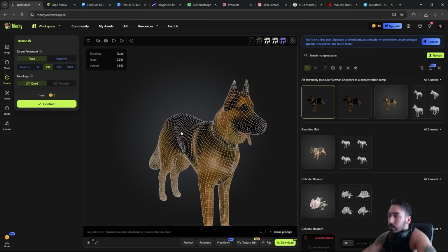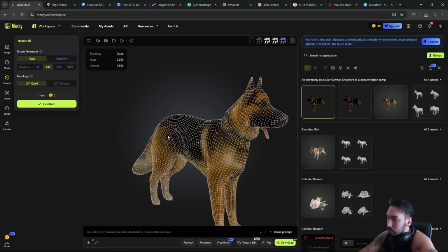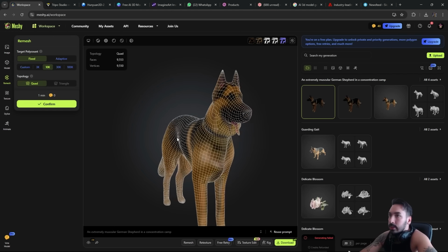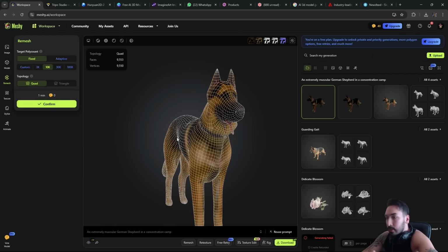But let me point out to you that I did tell him I want an extremely muscular German Shepherd, and I also told him that I want that German Shepherd to be in a concentration camp. I don't see any muscles and I don't see a concentration camp, so let's move on to the next one.